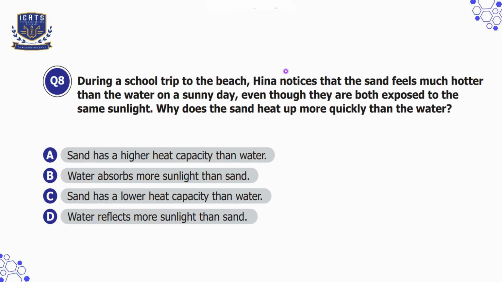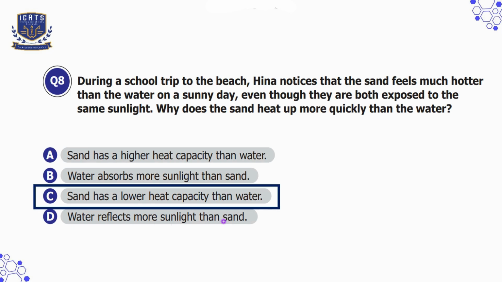So let's check our options. Option A is sand has a higher heat capacity than water, which is incorrect because sand has a lower heat capacity. Option B is water absorbs more sunlight than sand, which is incorrect because sand absorbs more heat and warms up faster. Option C is sand has a lower heat capacity than water, which is true because that's the reason that sand heats up quickly. Option D is water reflects more sunlight than sand. It is partially true, but here the reason is heat capacity, not reflection. So I'll choose option C as our correct option here.